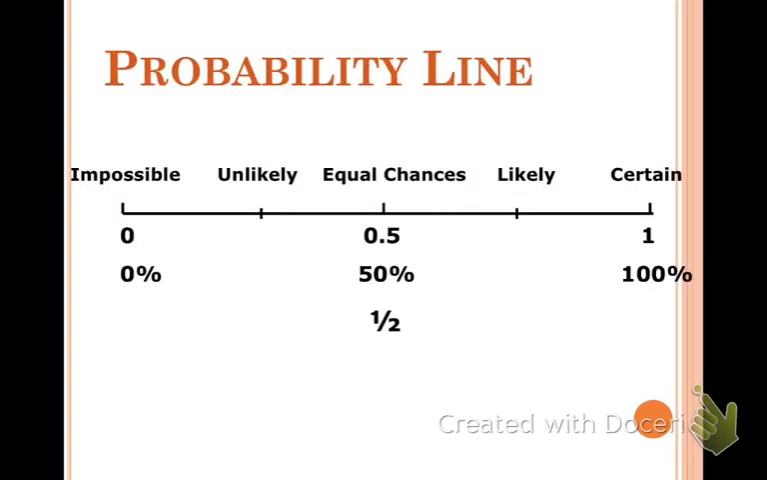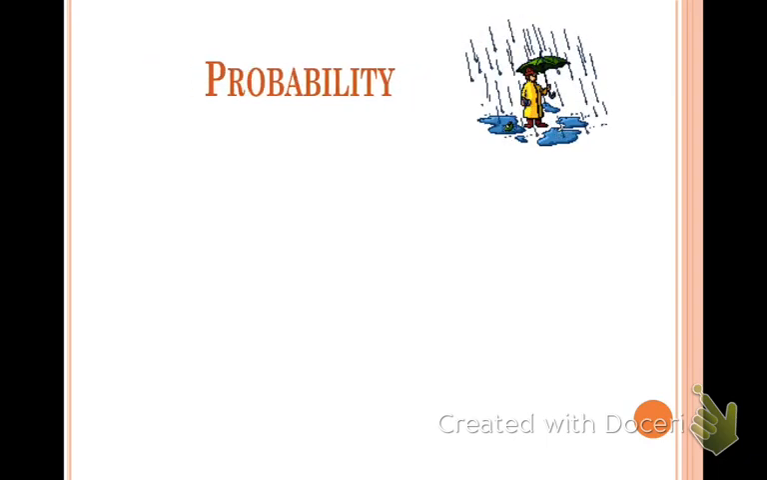So there's a probability line. If we look at it, it's basically the same thing we just talked about. If something is impossible, as a fraction, percent, or decimal, it's going to be 0. If there's equal chances, it's 0.5, 50%, or 1/2. And finally, if it's certain, it's 100% or it's 1. Now, anything that's less than 50% is unlikely. Anything that's more than 50% is considered likely. That's all it is. You need that. Make sure you have it written down.